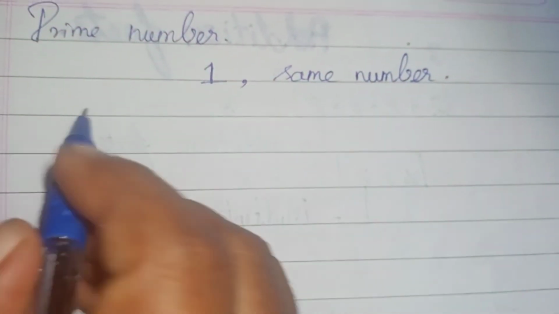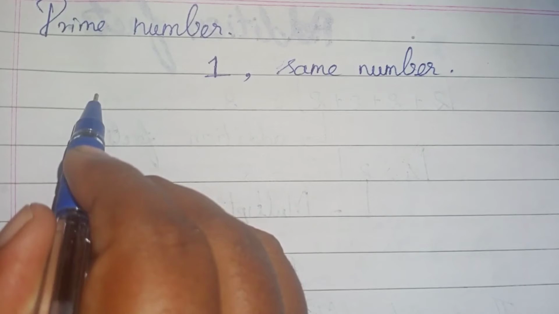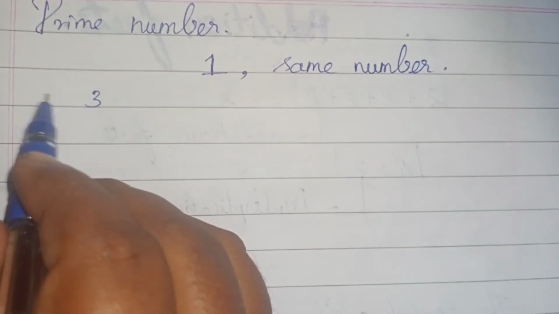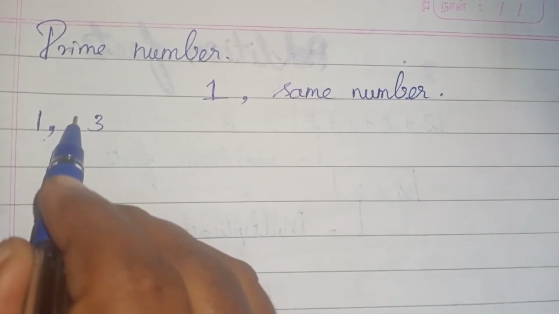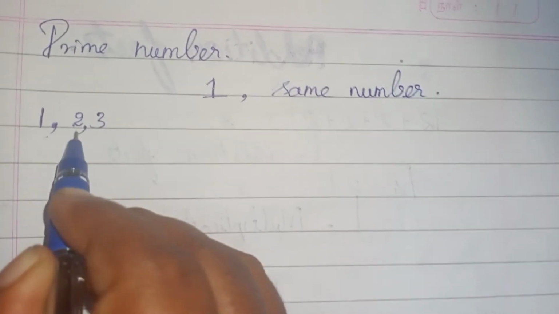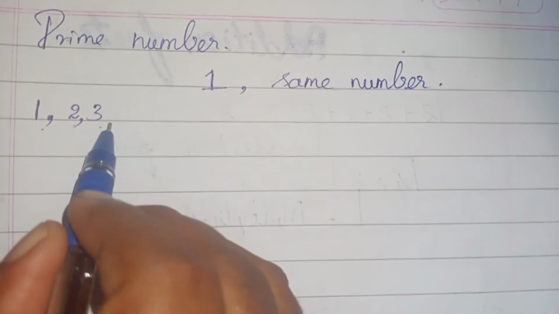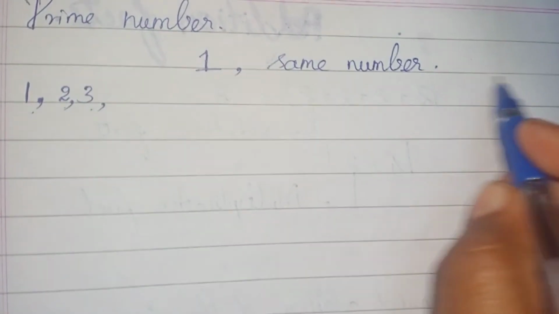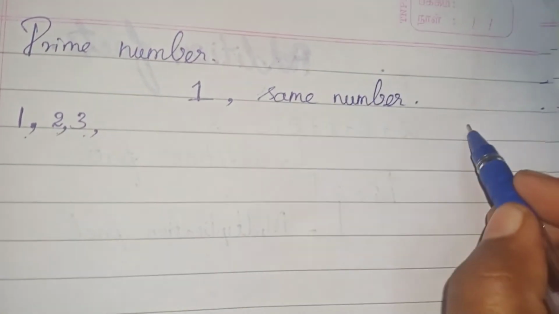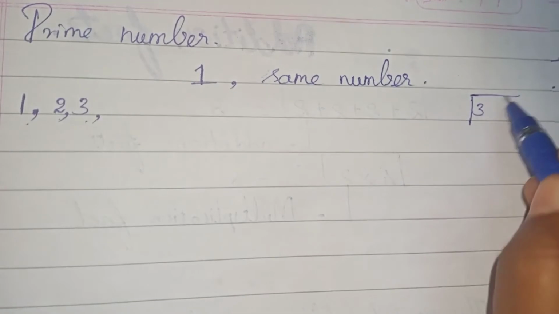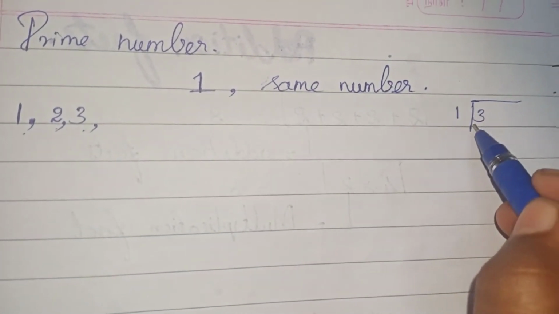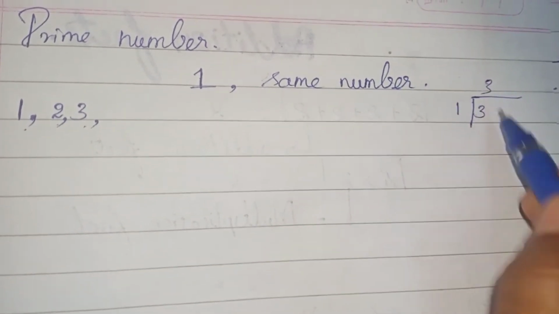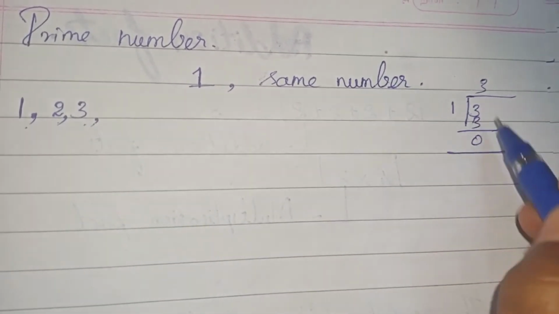For example, you can take 3. First, 1 is a prime number. Okay, 1 is a prime number. You can take 2, which is a prime number. You can take 3. 3 is a prime number. How am I saying that? Take 3. You want to divide it with some numbers. So you can divide by 1. So 3 ones are 3. So this can be divided.